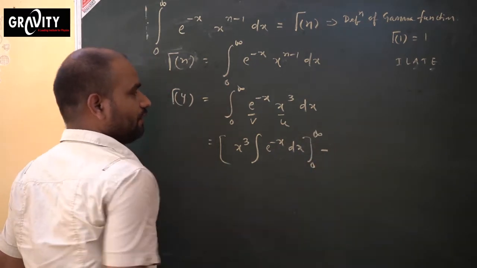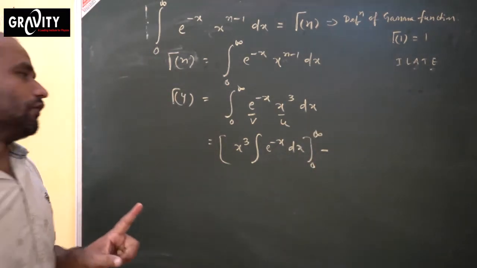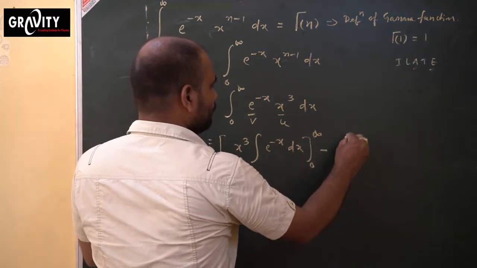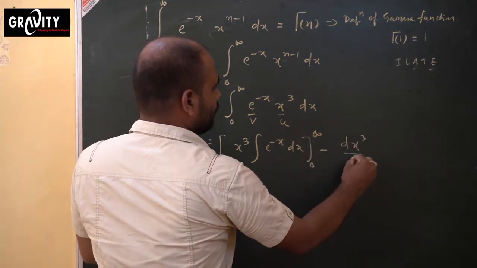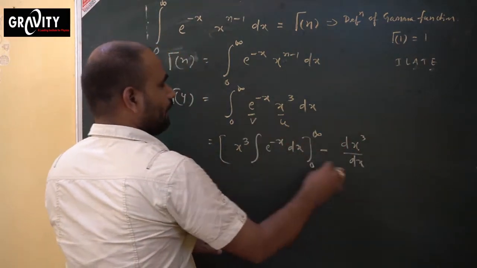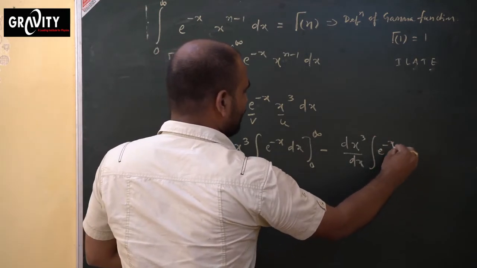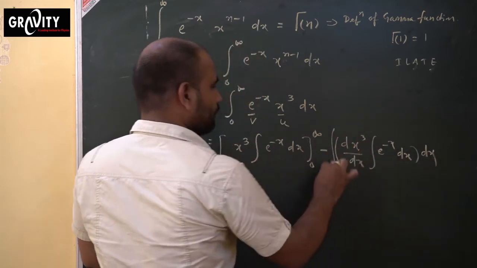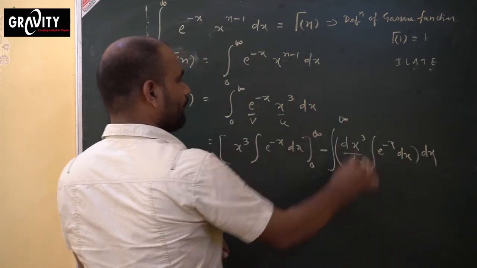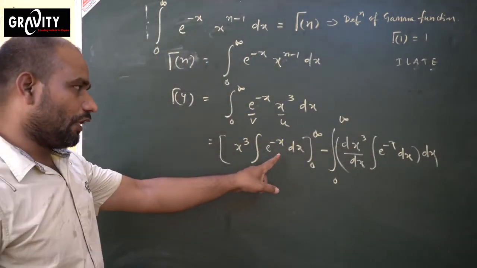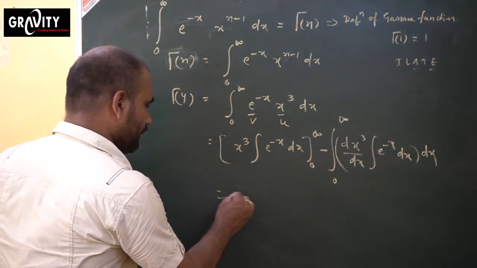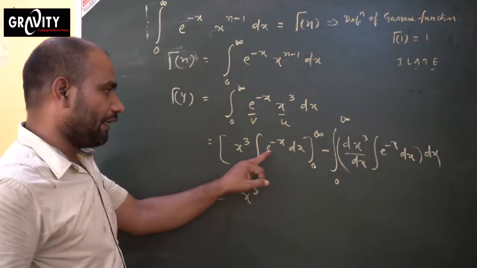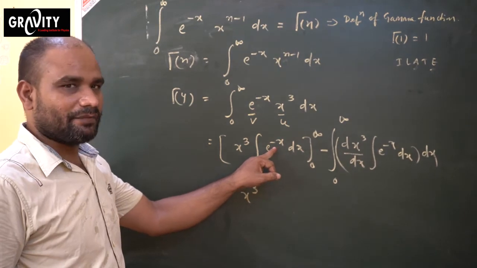Once again minus is there. Then derivative of u means derivative of how much? x cube. Derivative of x cube with respect to dx. Then again integration of e power minus x dx and whole of integration dx. The limit from 0 to infinite. Okay. The same process we will do now. Repeat here. The x cube to x cube is there. You already know integration of e power minus x means how much here?